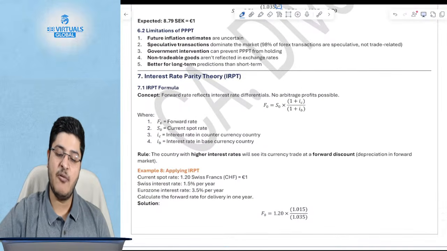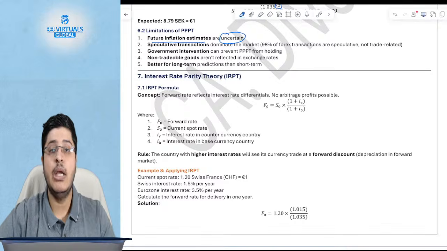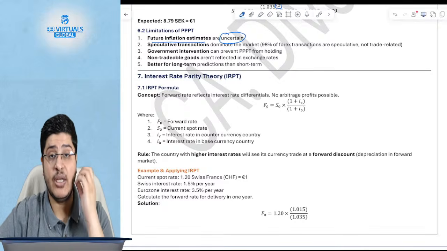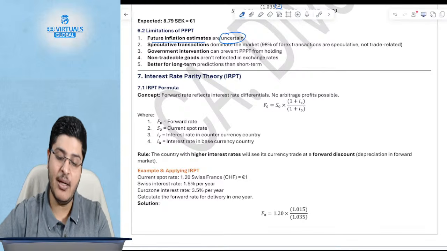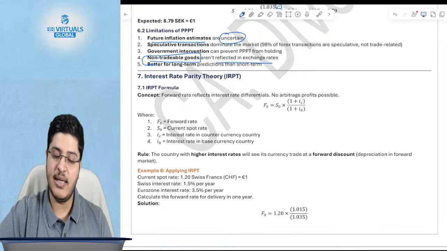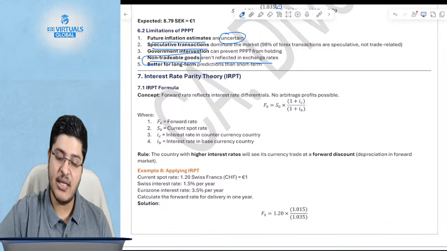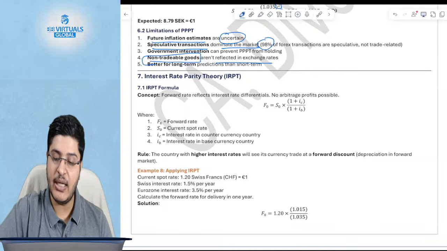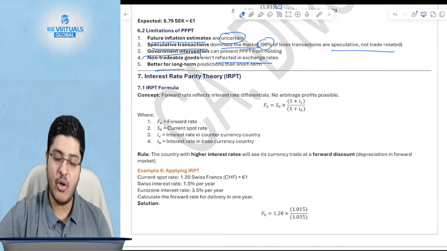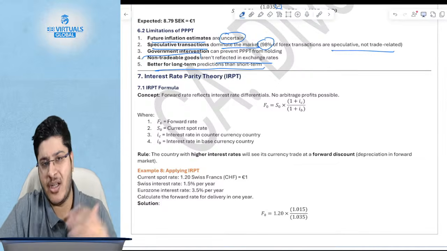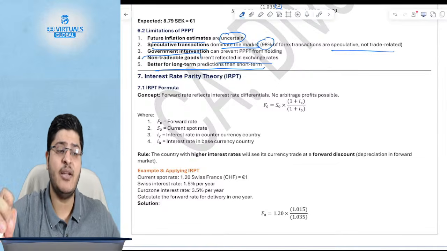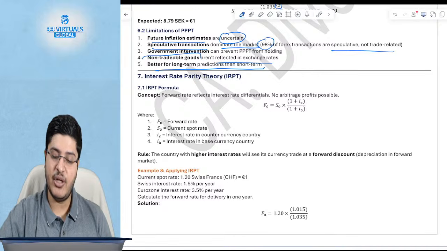Okay, limitations of purchasing power parity theory: future inflation estimates are always uncertain. It is not necessary that the exchange rate always moves in the exact same direction as the inflation rate. Plus there could be some non-tradable goods which are not reflected in the exchange rates. There could be speculative transactions which also dominate the market, and actually 98% of the transactions are speculative and not trade related. Plus, it is better for long-term predictions rather than short-term. In the short term, it's not necessary that exchange rates will reflect the difference in the inflation rates.